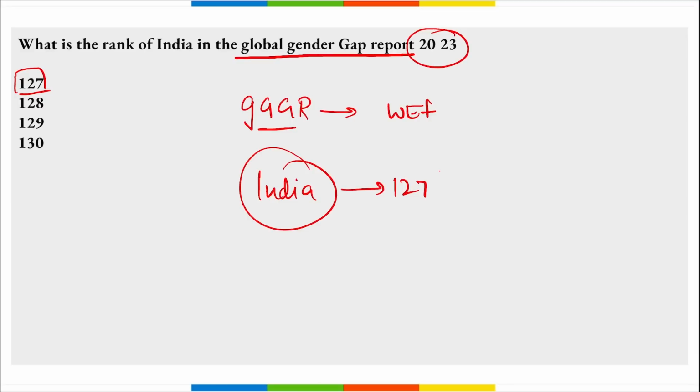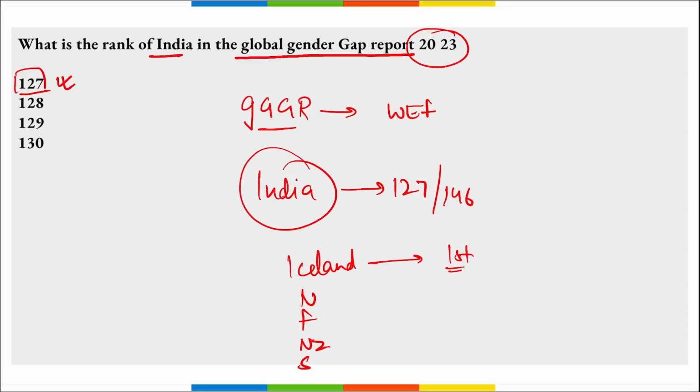Correct? This rank of India is out of 146 nations. And in this index, Iceland has secured the first position, right? Iceland, then it is Norway, Finland, New Zealand, and Sweden in this index. So, the rank of India here is 127 out of 146 nations.